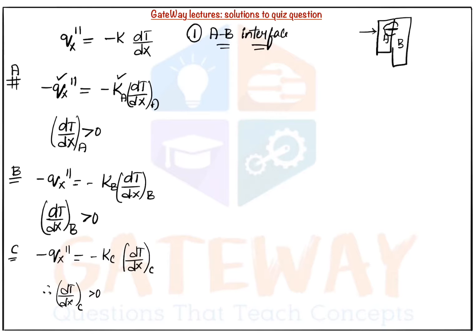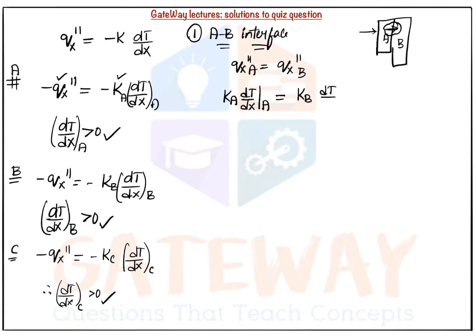Then at that interface, the heat flux should be a constant value. Whether it is from A to B or B to A, the heat flux should be the same. Therefore we equate q_x double dot in A equal to q_x double dot in B.